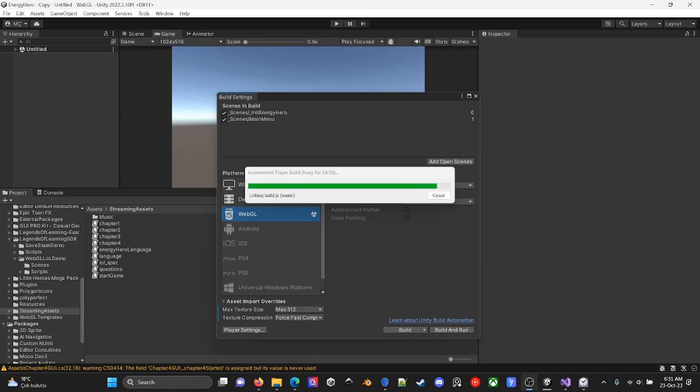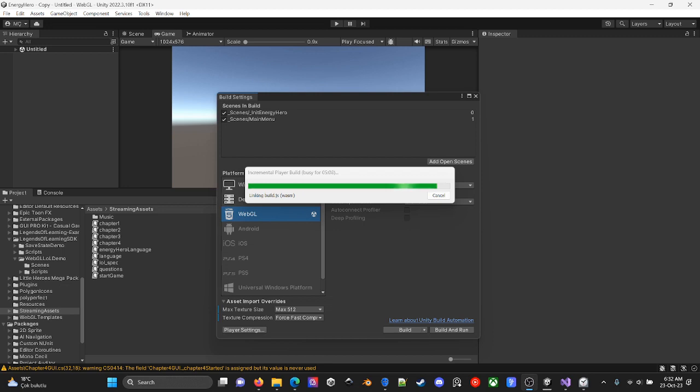And now I'm still waiting for this final build, getting a final build in Unity 2022. Actually, in the previous version, Unity 2020, having a build was an easier task.